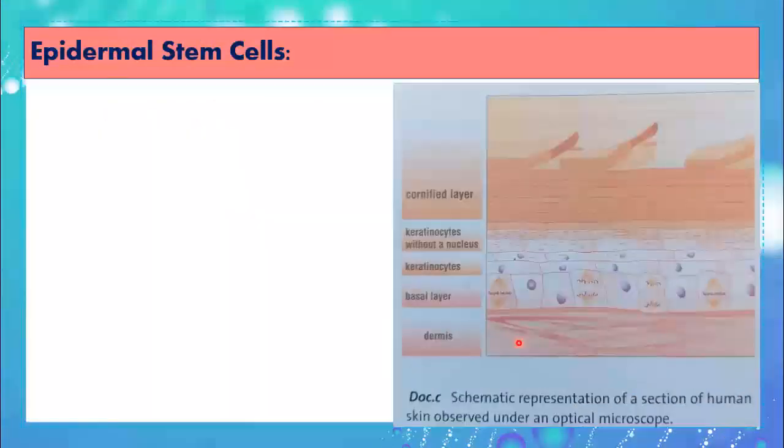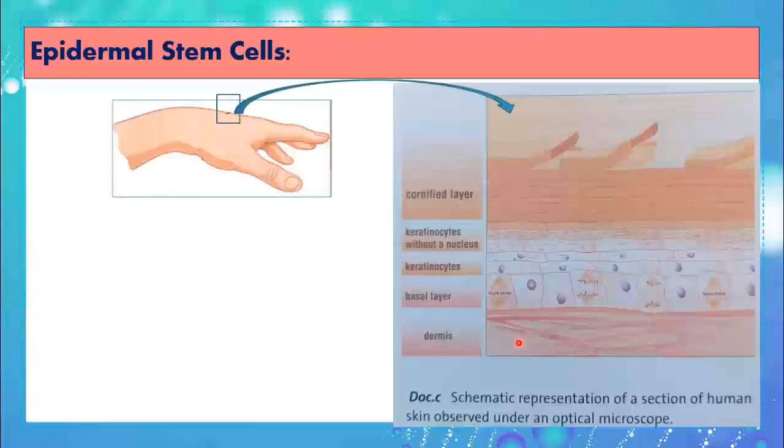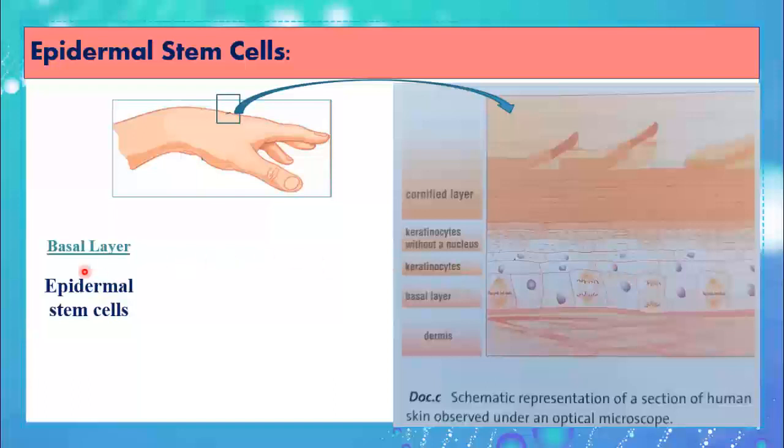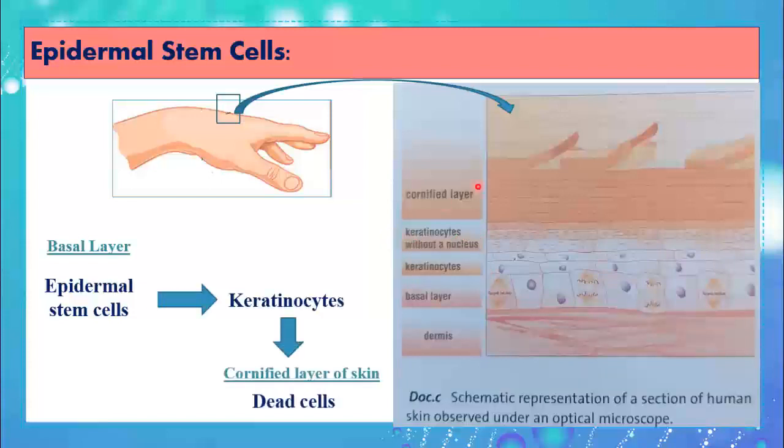Let's study another case here, the epidermal stem cells, or the skin cells. Looking at this document, it shows the different layers of your skin, starting from the lower basal layer to the cornified layer, the upper layer, the outer layer that you can see. In the basal layer downwards here, you can say cells undergo mitosis. And the cell that undergoes mitosis is of course a stem cell. So in the basal layer, you have epidermal stem cell. From the epidermal stem cells in the basal layer going up, you find cells called keratinocytes at the mid layer of the skin. And going up to the cornified layer, you find here dead cells.